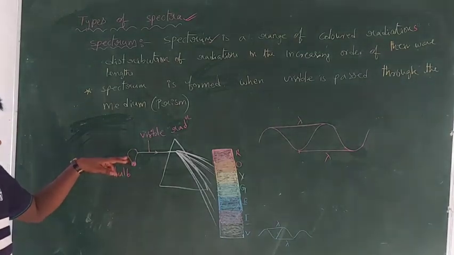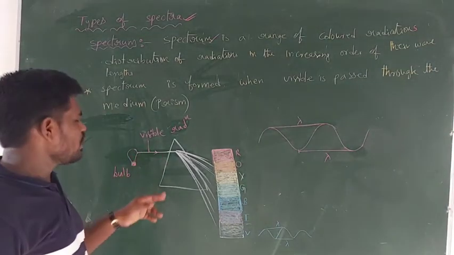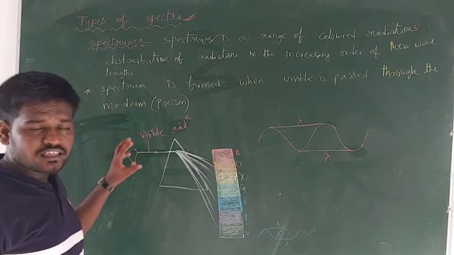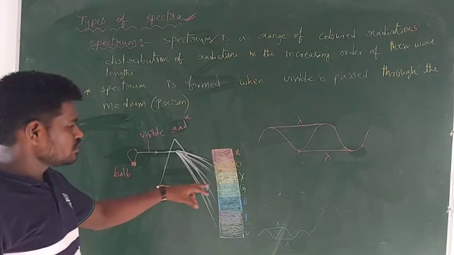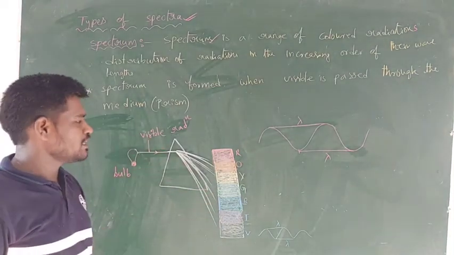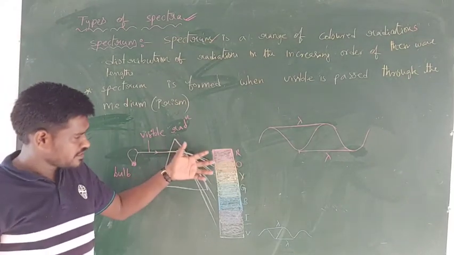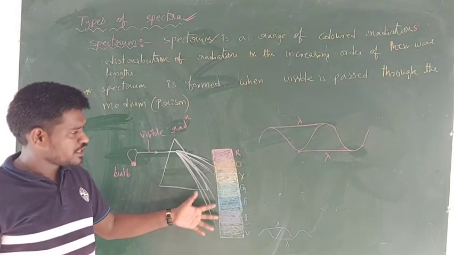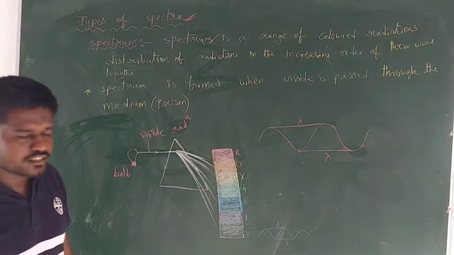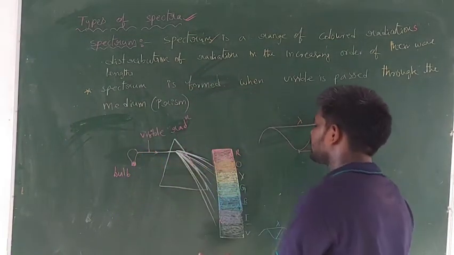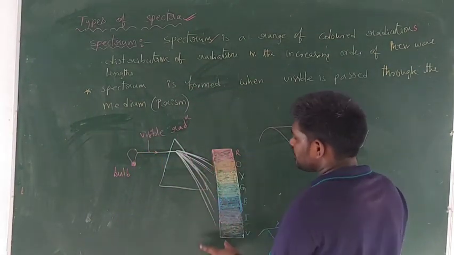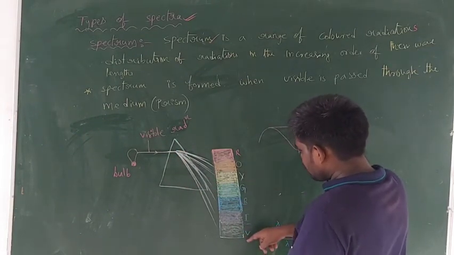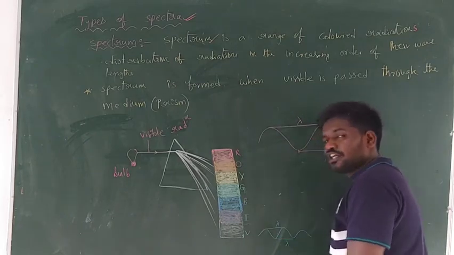So now guys, you consider a bulb. A bulb emits visible light, and when this visible light is passed through the prism, the 7 colors present in the visible light undergo dispersion, or splitting takes place. So now you can get 7 colored radiations, and these 7 colored radiations are distributed in the increasing order of their wavelength. In this visible light guys, we have 7 colors. These 7 colors will be split when this light is passed through the prism. The split lights will be distributed in the increasing order of their wavelength.